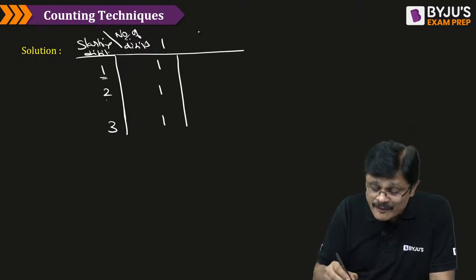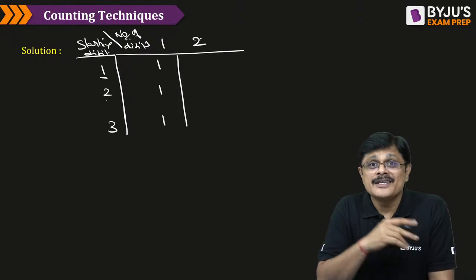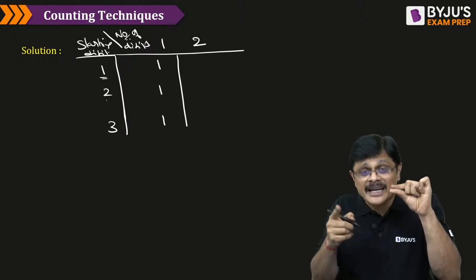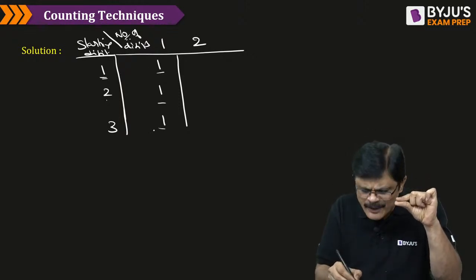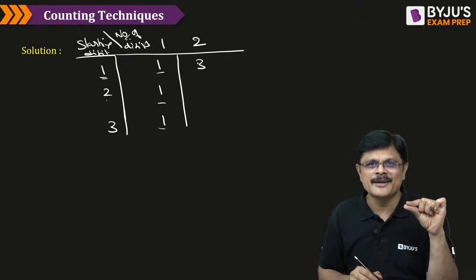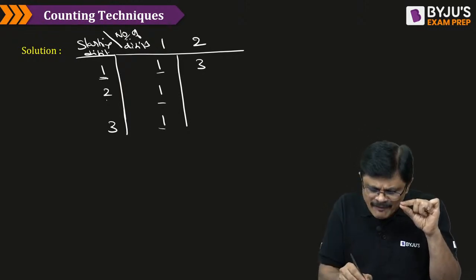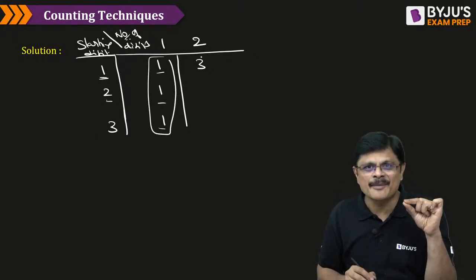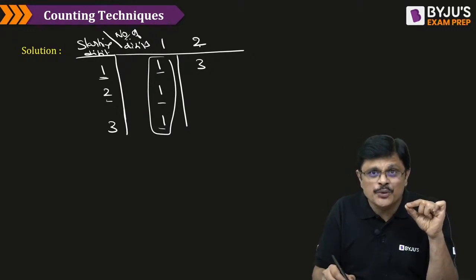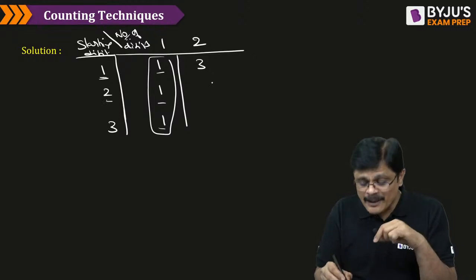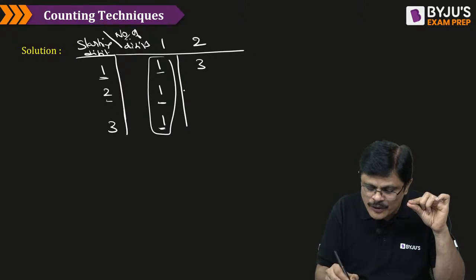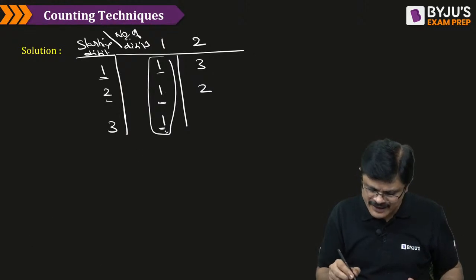Now I want two digit numbers. When you say two digit number starting with 1, the first digit is 1, fixed, but the second digit can be either this or this or this. So simply add these three, and you get this answer, my dear friends. Now, starting with 2, two digit number means first digit is 2, but the second digit can be either 2 or 3. Just add these two only. That is 1 plus 1, which is 2.